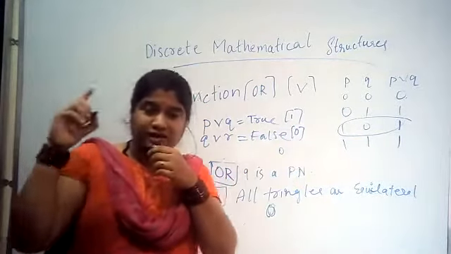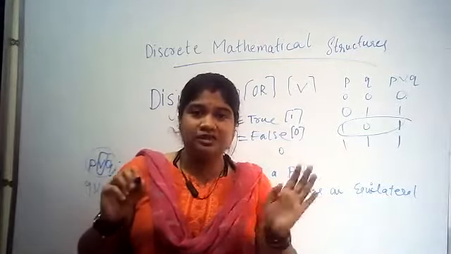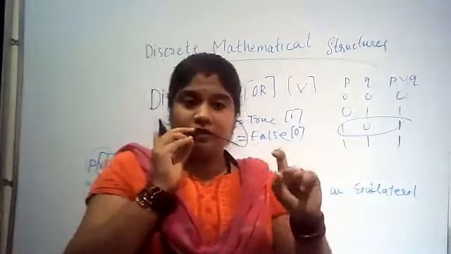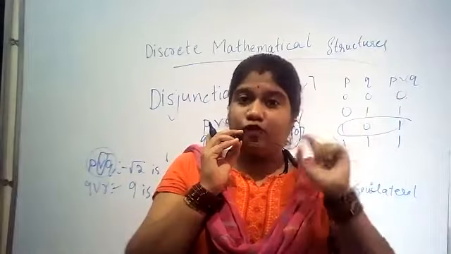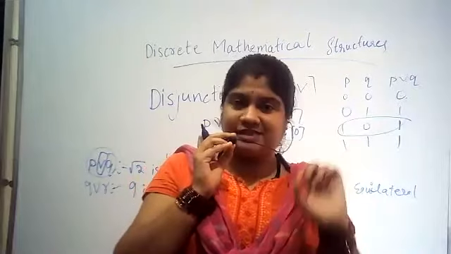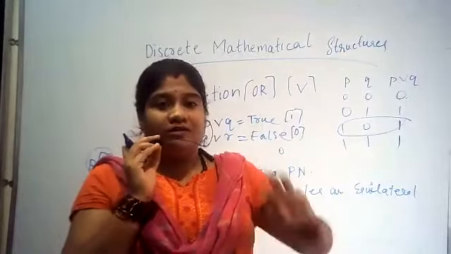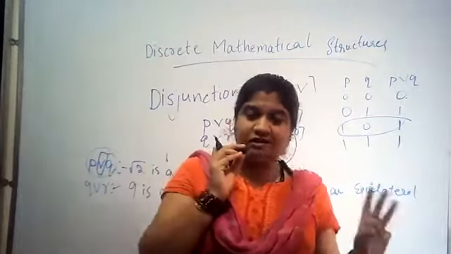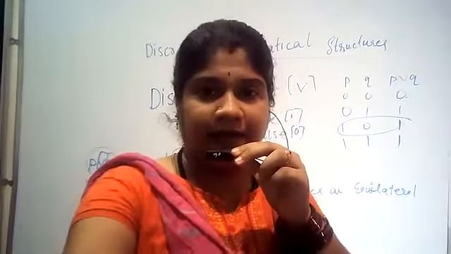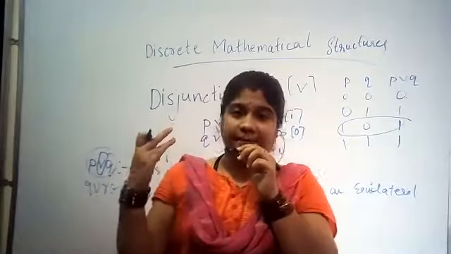Whoever has attended the first class will know what truth value is. Truth value is not just true. A sentence that is true has truth value true, and a false one has truth value false. If the sentence is true, the truth value is 1. If the sentence is false, the truth value is 0. So this is about the 3 basic logical connectives we have studied till now: negation, disjunction and conjunction.